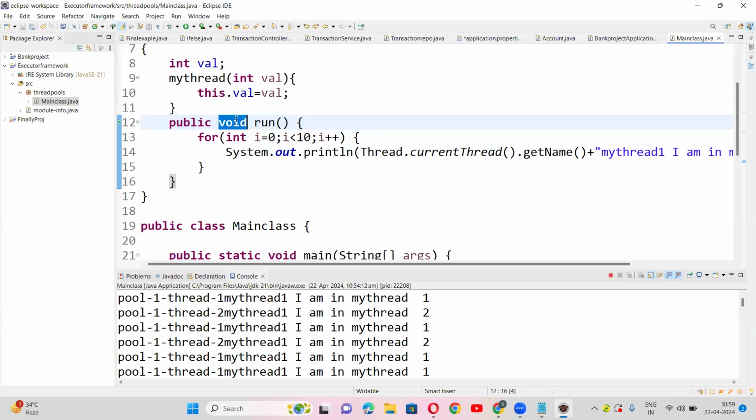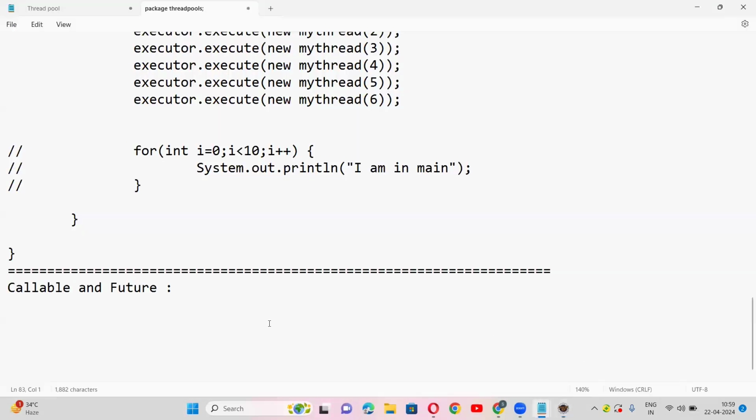Let us write some points. This is the main difference, guys. In case of the Runnable interface, the thread won't return anything.